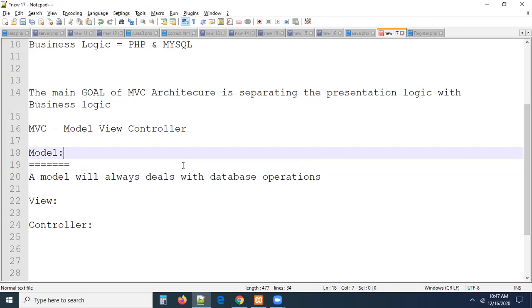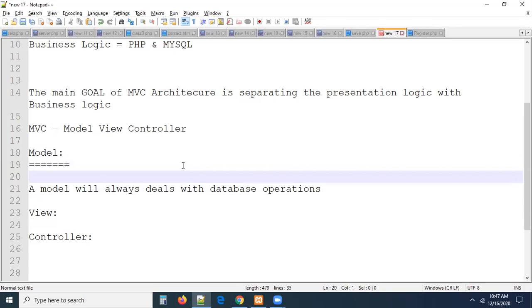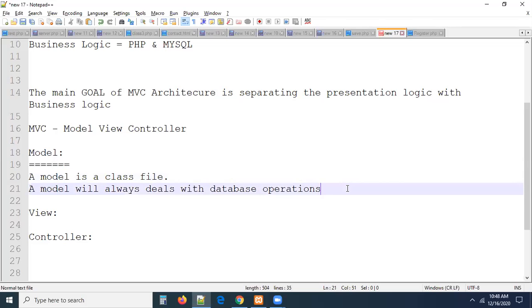Actually, you know, a model is a class, guys. As per the architecture, a model is a class file. I want to write it simply: a class file. This is a file. Simply, what is a model? Model is a folder. Inside that folder, we have a lot of files. Those files will always handle database operations. Okay, right. A model is a class file which has the logic of database operations. What is the logic we are writing inside the class file?